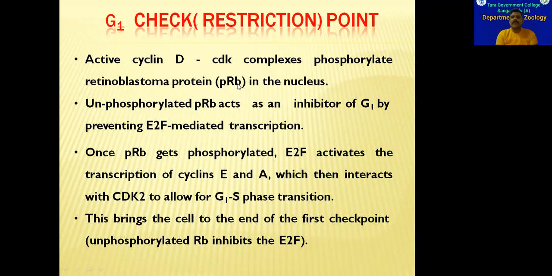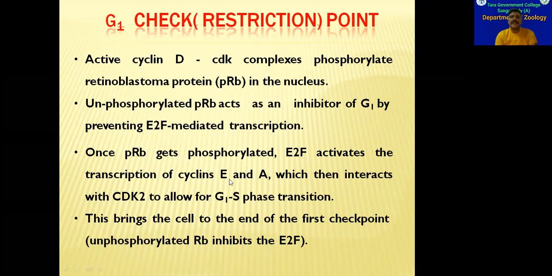As we have already seen, the RB protein, or PRB, retinoblastoma protein, inhibits the G1 phase by preventing the E2F elongation factors required in the transcription of cyclin E and cyclin A. So cyclin E and cyclin A will be required in the S phase. In the synthesis phase, cyclin E and cyclin A proteins are required.